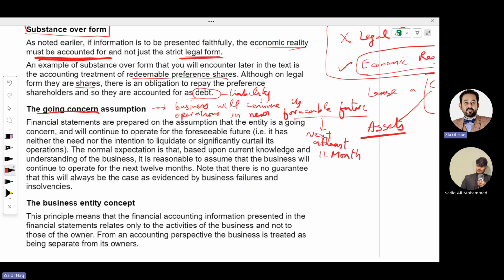If the business will shut down its operation within 1 year, mean in the next 12 months, that company will not be called a going concern. What is meant by the going concern assumption? Going concern mean the business will continue its operation in the next foreseeable future, i.e. the next at least 12 months.